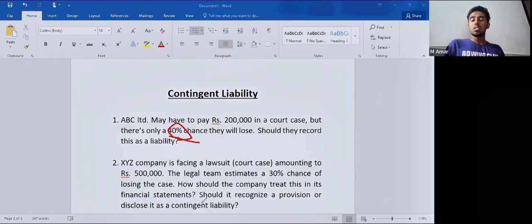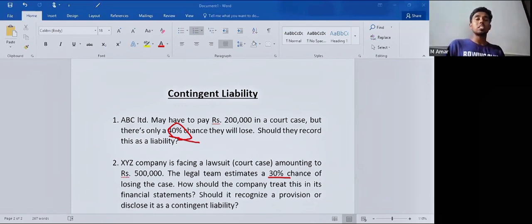Here, it is not probable that the company will lose the case. You see here, 30%. Okay, so it is a possible obligation, and so it should be treated as a contingent liability, and it must be disclosed through notes in financial statements. It is not recorded in financial statements as a liability.